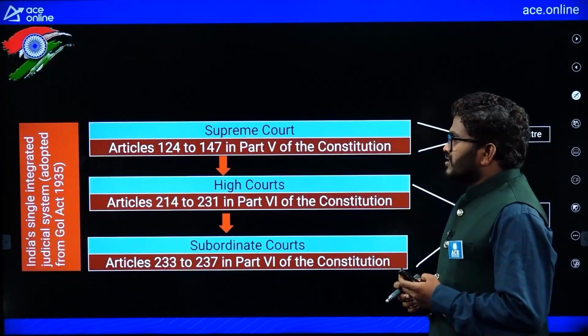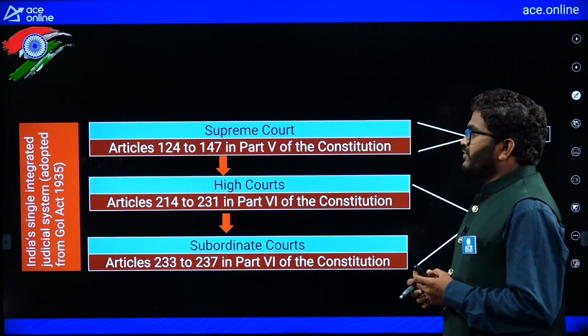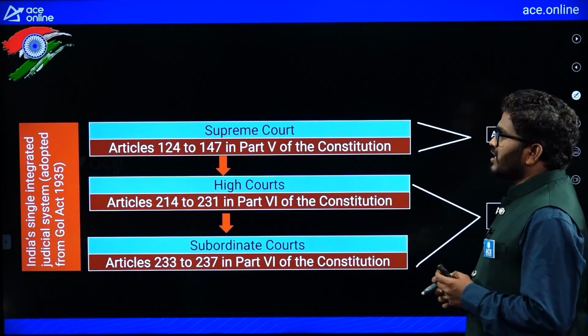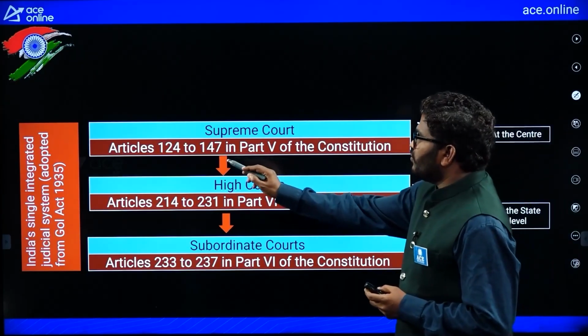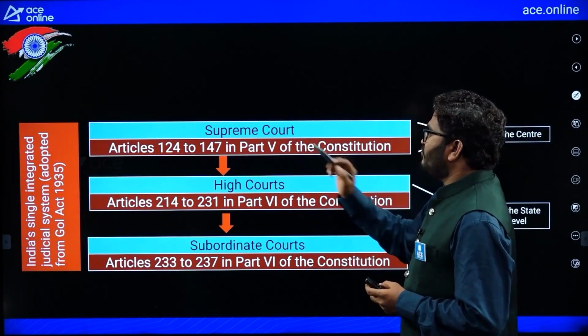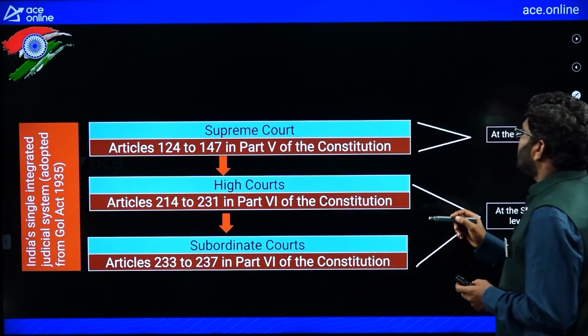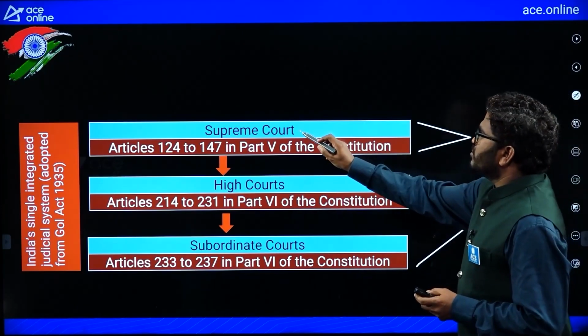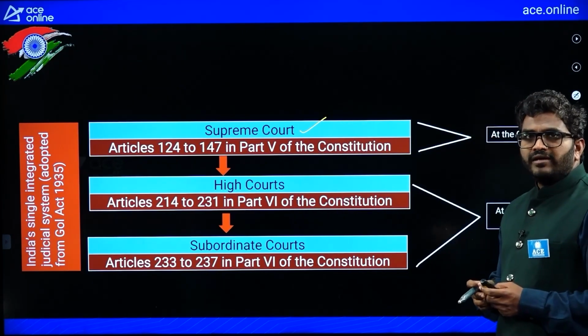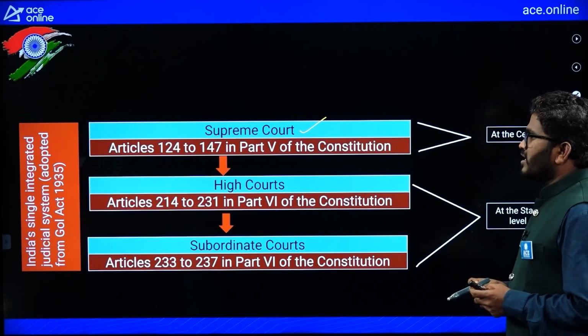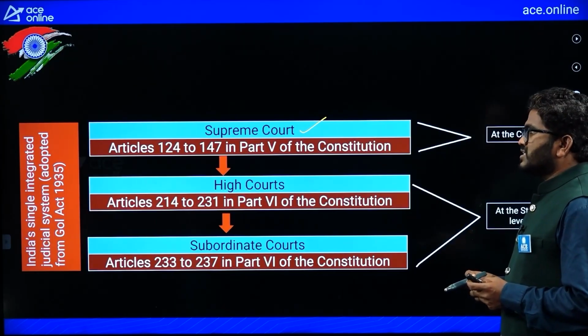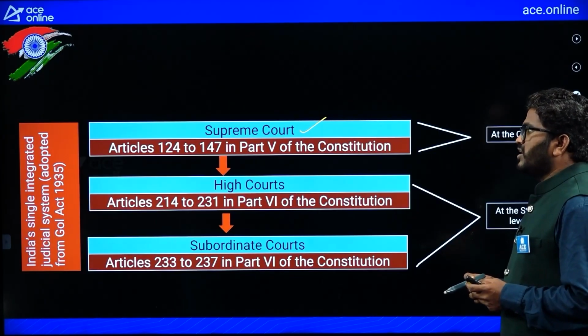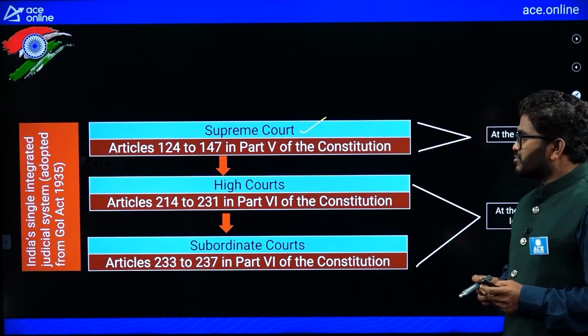See, in the Constitution of India, Article 124 to 147 of Part 5 of the Constitution deals with the Supreme Court.